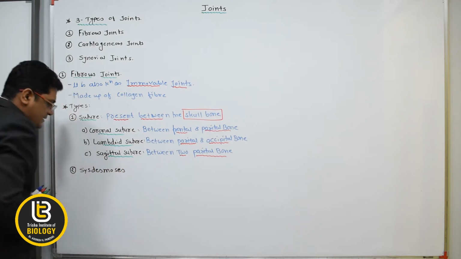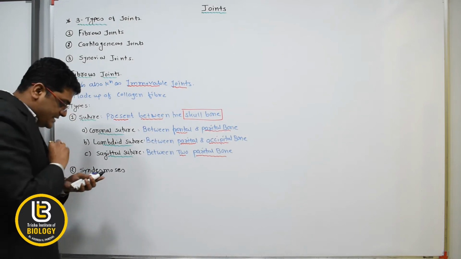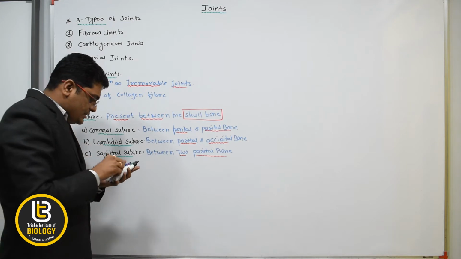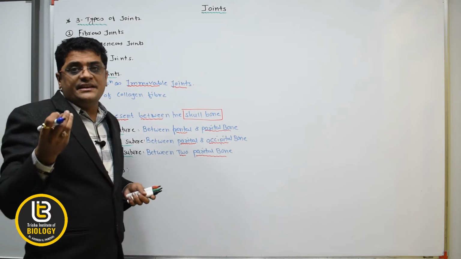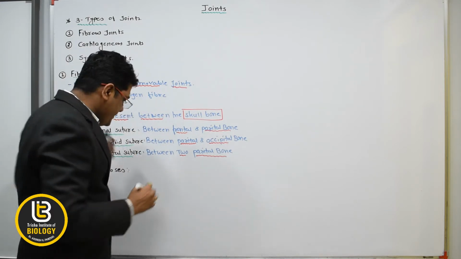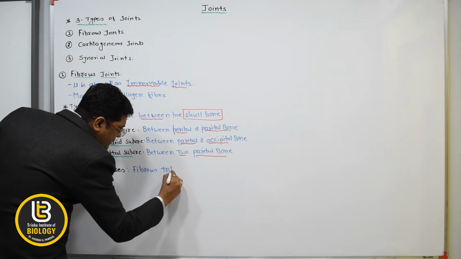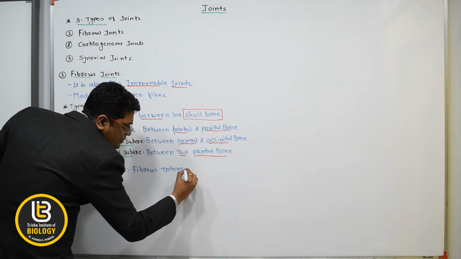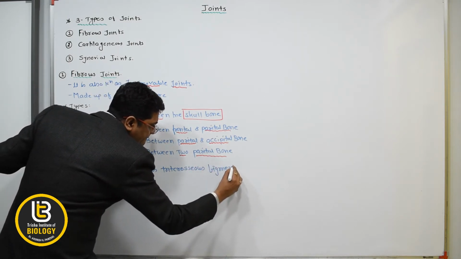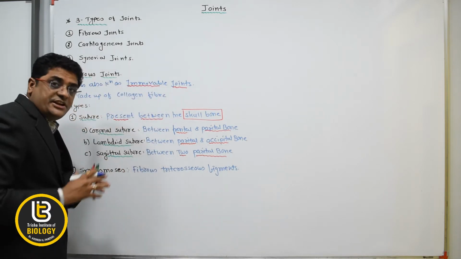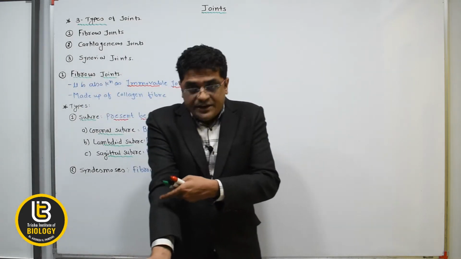Now the second type is syndesmosis. The next is the syndesmosis, and this syndesmosis type of the joints is the fibrous interosseous ligament. It is made up of the fibrous interosseous ligament. Actually where these are present, so it is present between the radioulna.